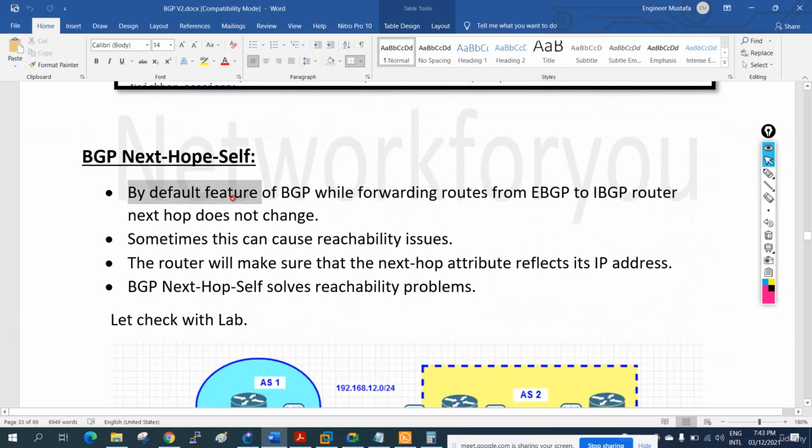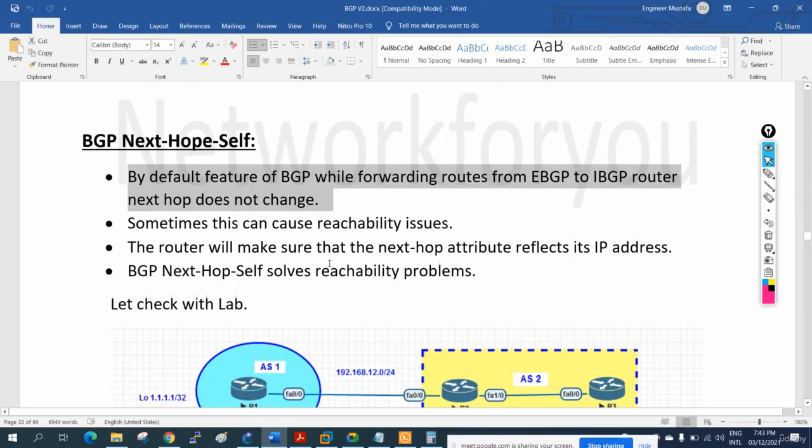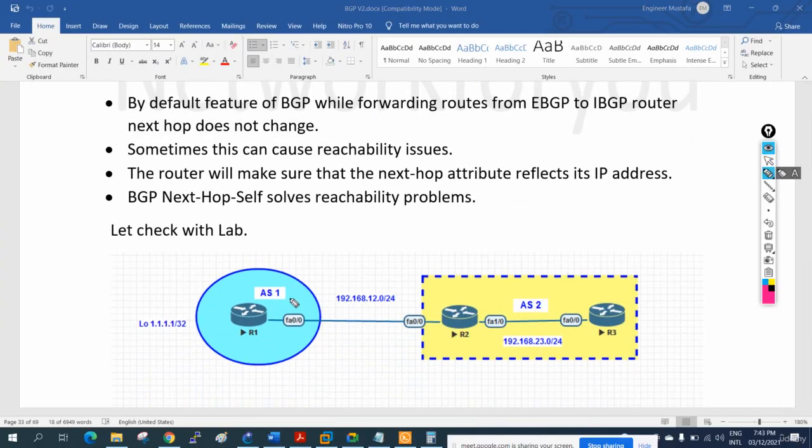By default behavior of BGP, while forwarding the route from an eBGP to an iBGP router, the next hop does not change. I said this point before, and this point is important. See here, from here to here the configuration is eBGP, and from here to here is iBGP.